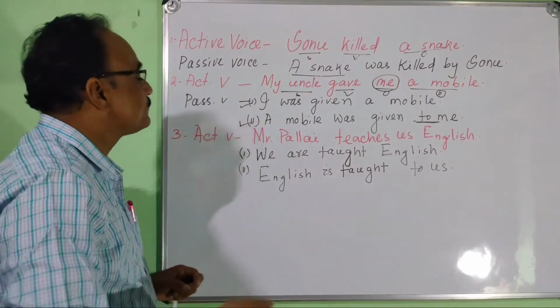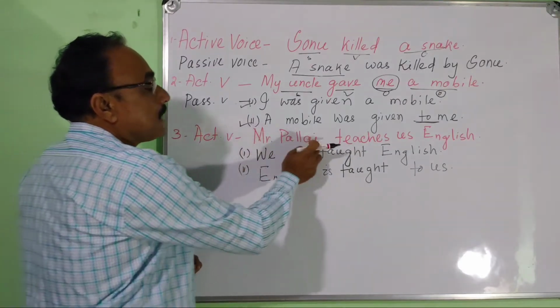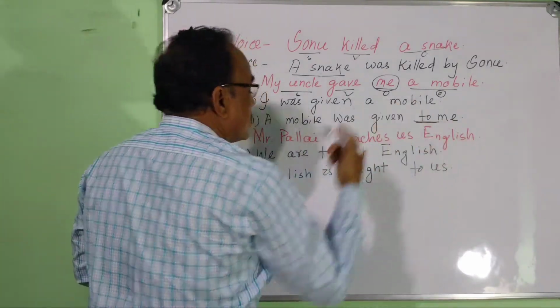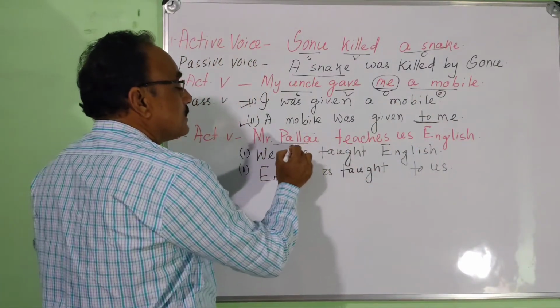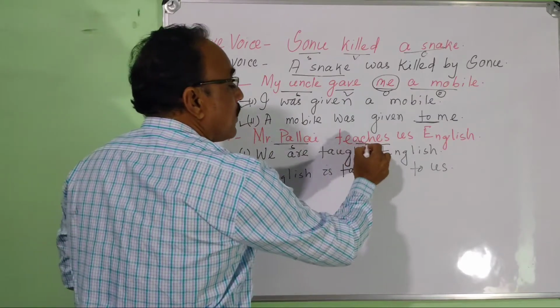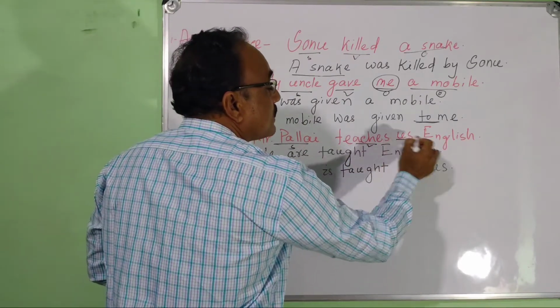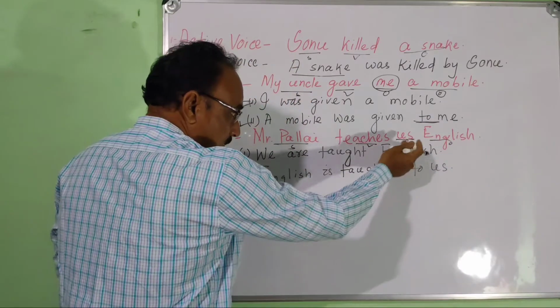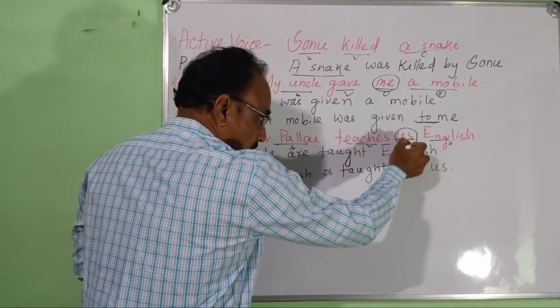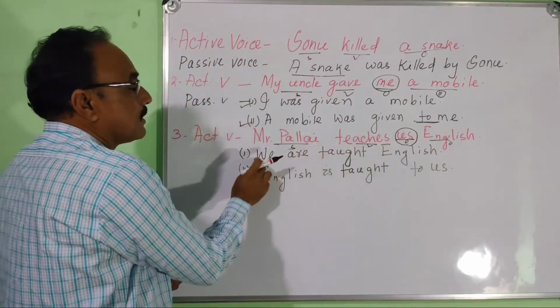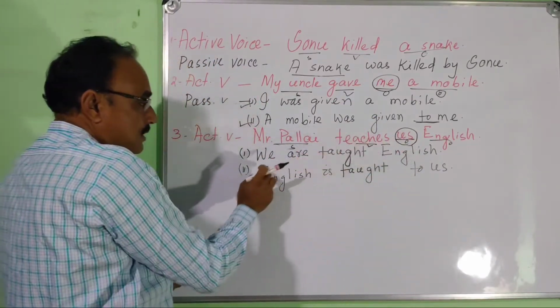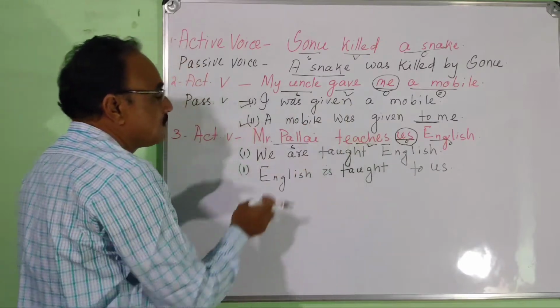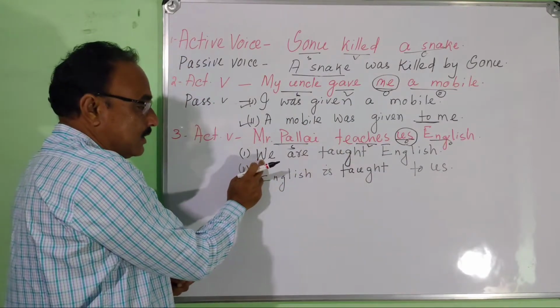Another example. Mr. Palai teaches us English. Mr. Palai is the subject, teaches is the verb, us is the object, and English is another object. Two objects here. First you take the object. Us is the object form, but the subject form is we.